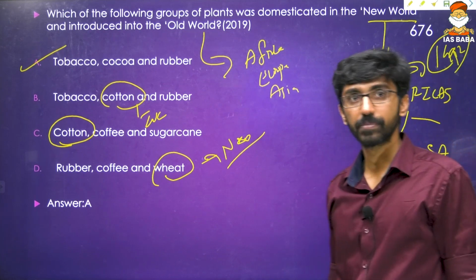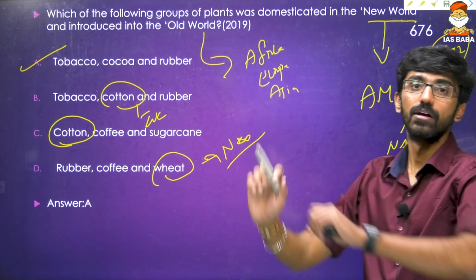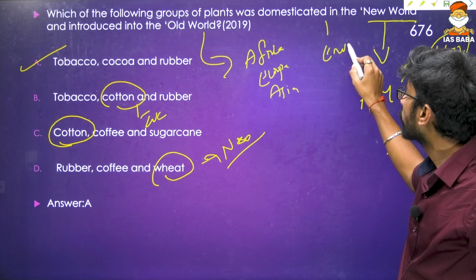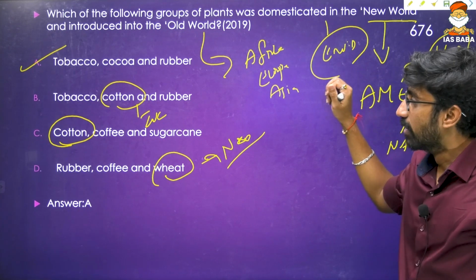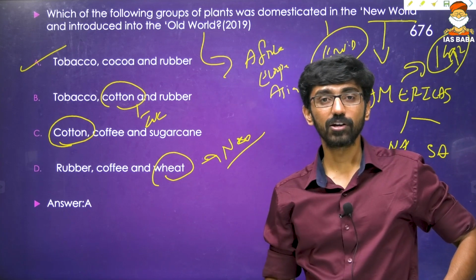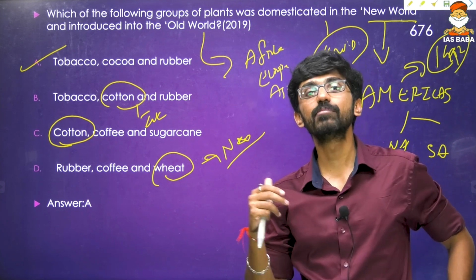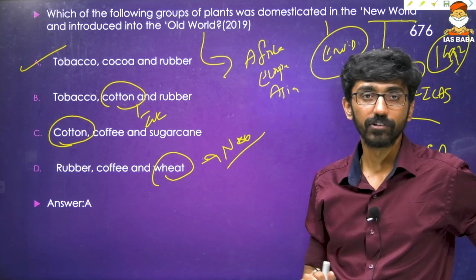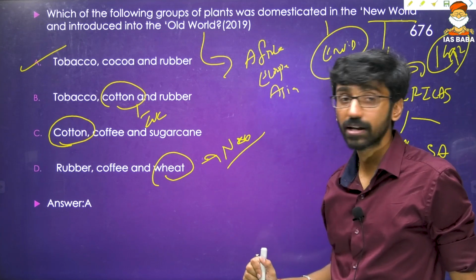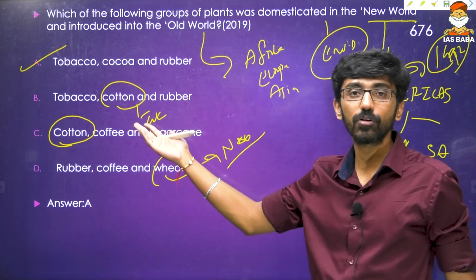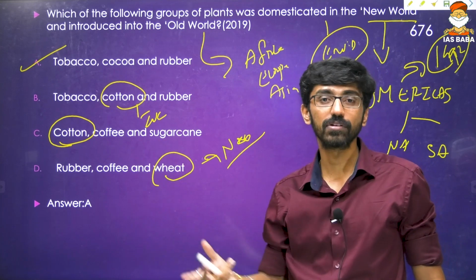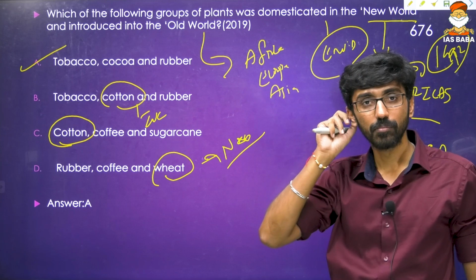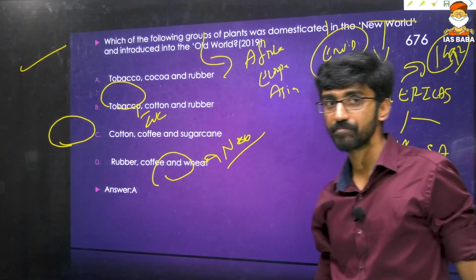The answer is option A. So it's simple logic. It's a modern history question, though I can also call it an environment or general knowledge question, because the Portuguese brought so many crops, but a little bit of history knowledge helps too. If you have read about the Neolithic, you know wheat was cultivated in Balochistan, in the Mehrgarh region, and cotton was there during the Indus Valley Civilization. Even in the Neolithic there is evidence of cotton. So that too could have been easily eliminated to reach this answer. So the answer is option A.